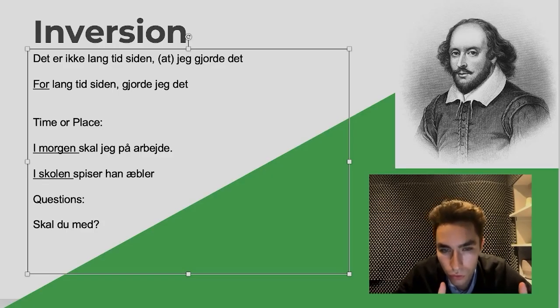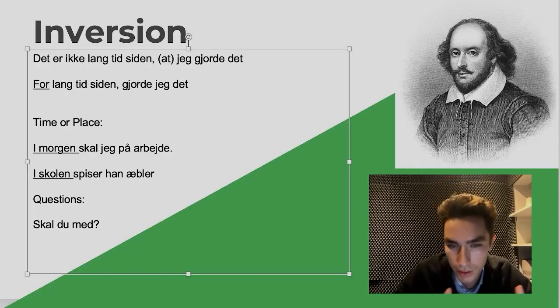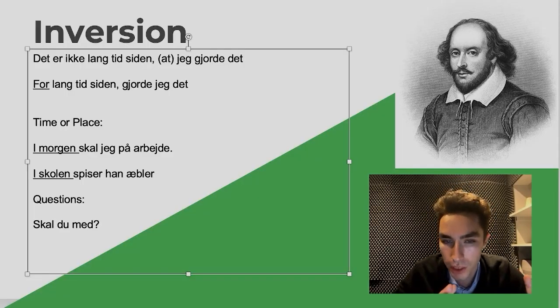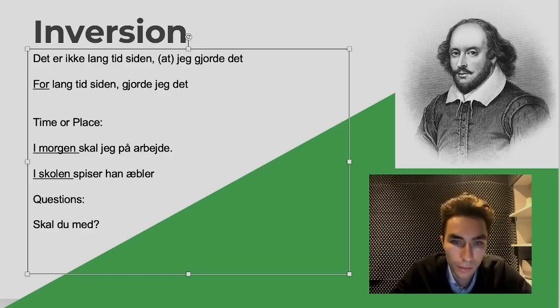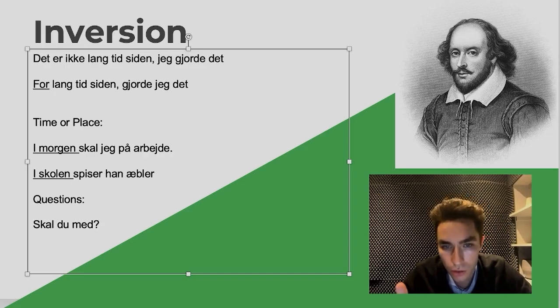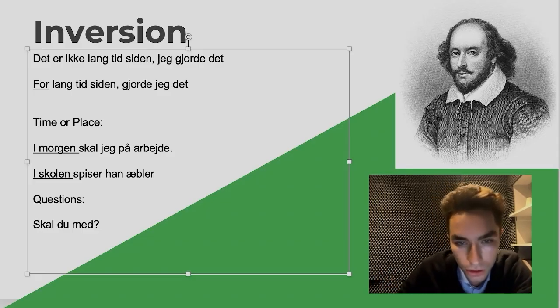But don't worry too much about this, because this can only happen with et. For the other linking words, they cannot just be implied in this kind of way. It's only for et. So you can see people write this, and you can do it as well. But you have to know that you don't invert after the comma because the linking word et is implied, and that linking word cancels out the inversion.